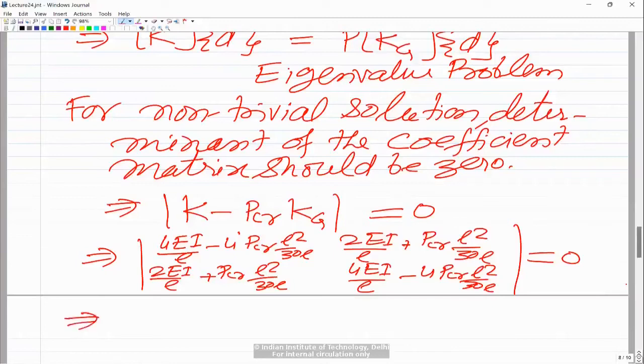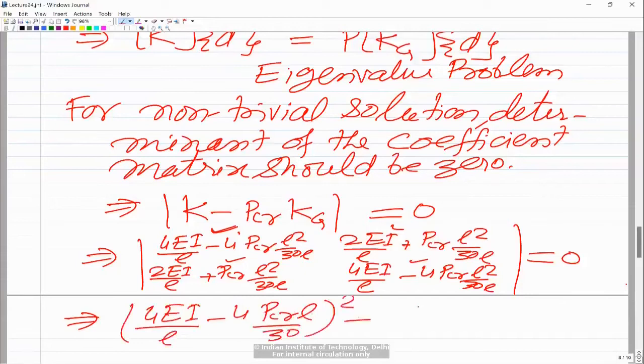So in this case you find that the form is simpler, and the determinant is not this into this minus this into this, since both these terms are identical. This term and this term, they are identical. So you can essentially say that (4EI by L minus 4 P critical L upon 30) square minus (2EI upon L plus P critical L upon 30) square must be equal to 0.